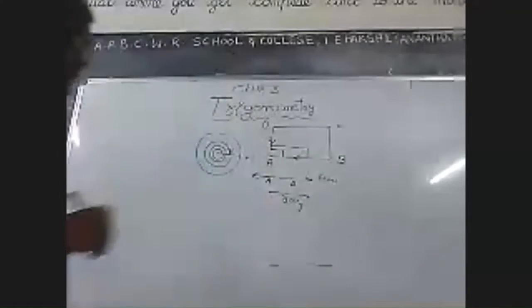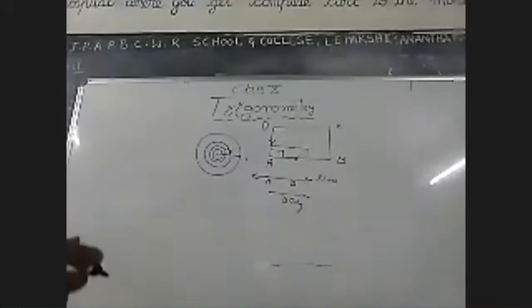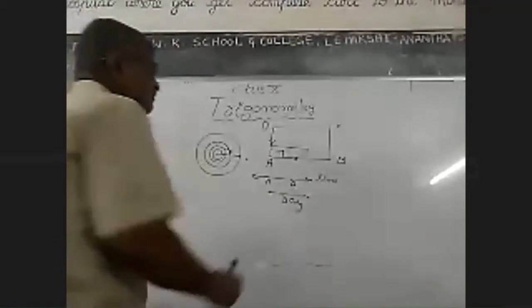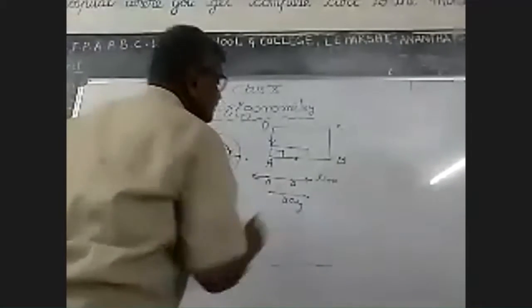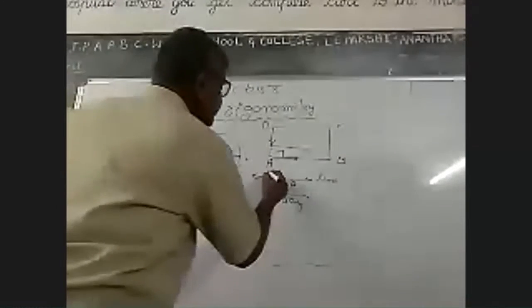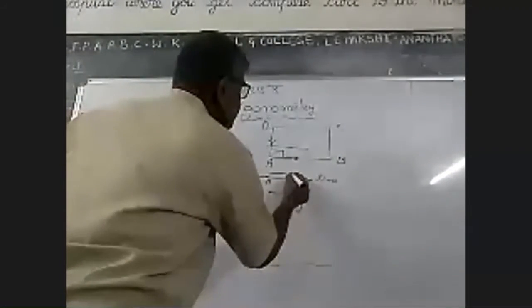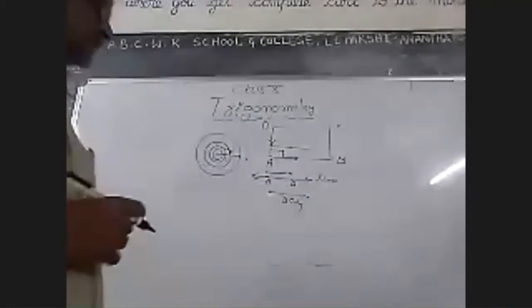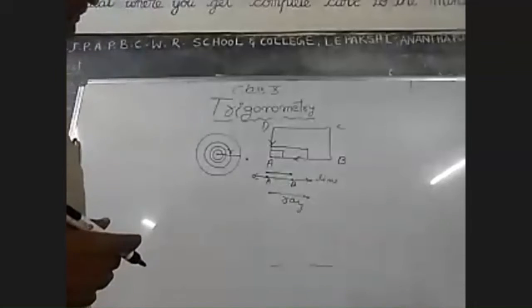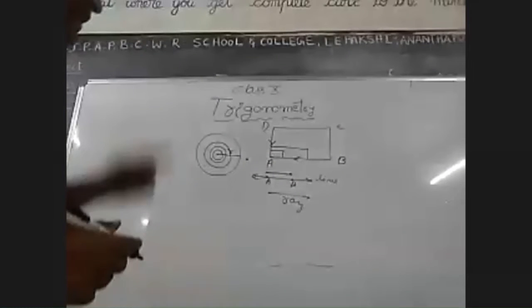Then line segment. A line segment is a part of a line. Suppose A, B are any two points on the line. If you take the distance between A, B, that is the length of the line segment.